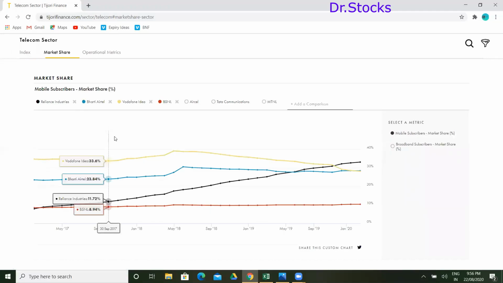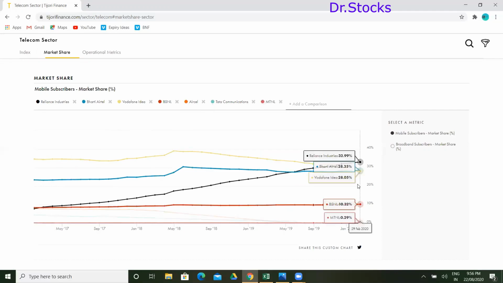So see the competition here. Airtel is completely out now, so we don't want to check that, but still I am selecting it. Right now, Reliance Industries Jio is leading the market with 32.99% share, close to 33%. Bharti Airtel and Vodafone are very close, operating with 28.35% and 28%. They are very close to each other. BSNL is at 10 point something. So it's like 56 out of 100% with these four players only, and majorly it is Reliance, which is slightly 5% higher than these two players.